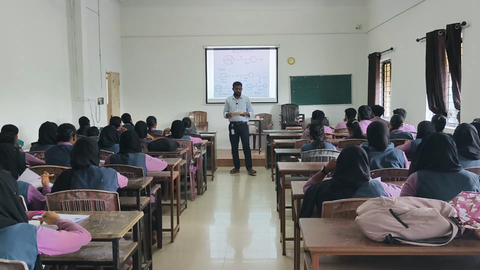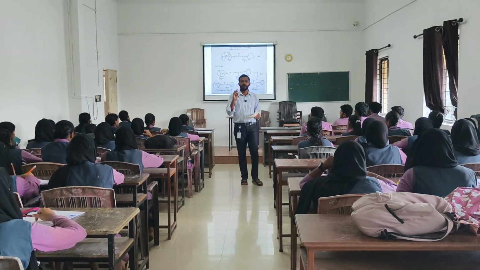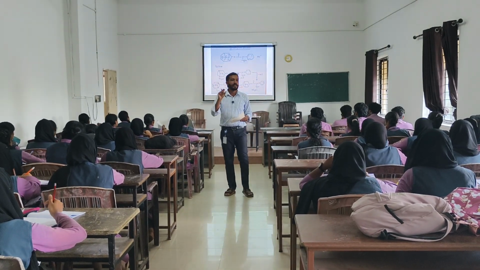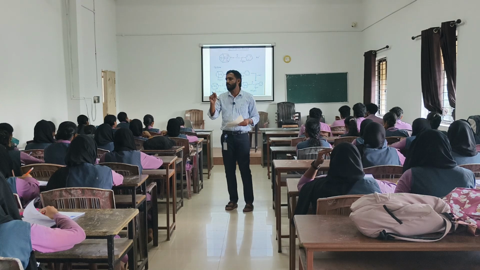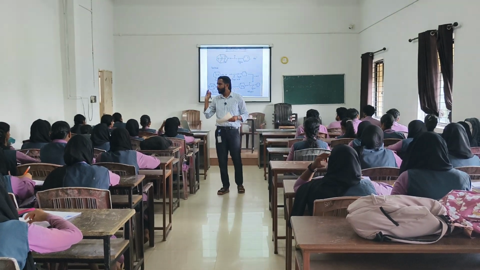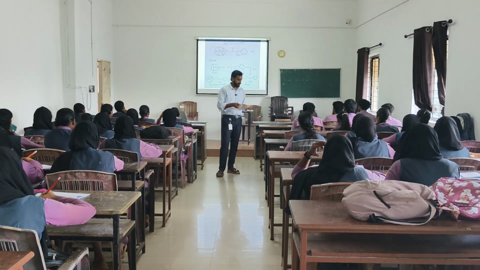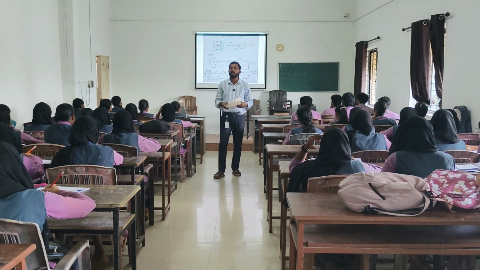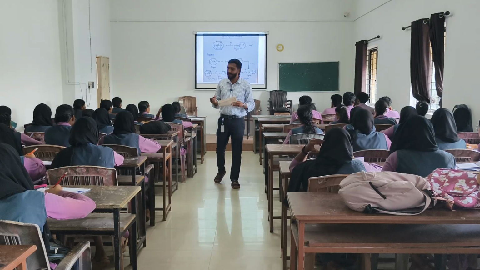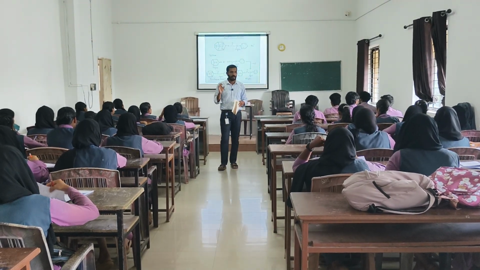What is the use? Used in the treatment of asthma, then COPD. This is the main use of ipratropium bromide, asthma and COPD. What is the use of homatropine? What are the uses of homatropine? Mydriatic, the main use is mydriatic.